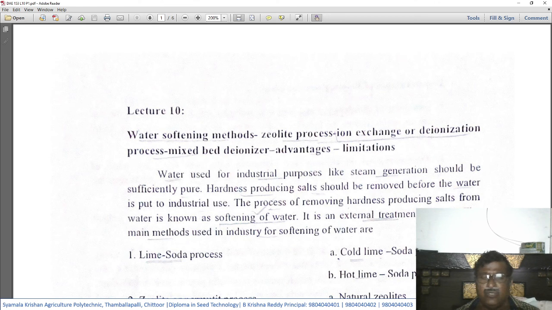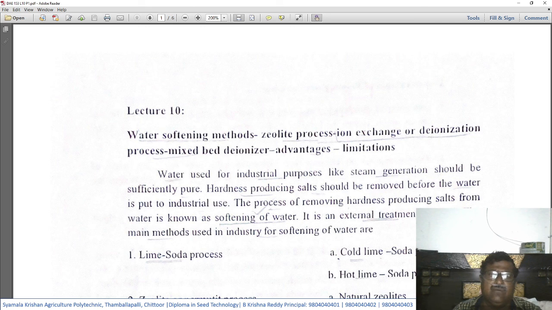Up to now, we have studied the hardening of hard water. What are the reasons for hard water? What are the problems that are encountered while using hard water? Now, today we study the methods of removing the hardness, or converting the hard water into soft water.